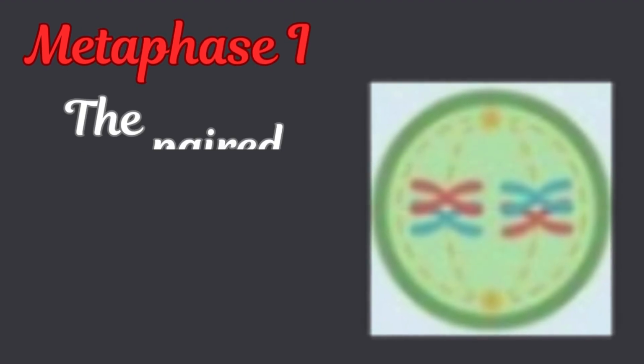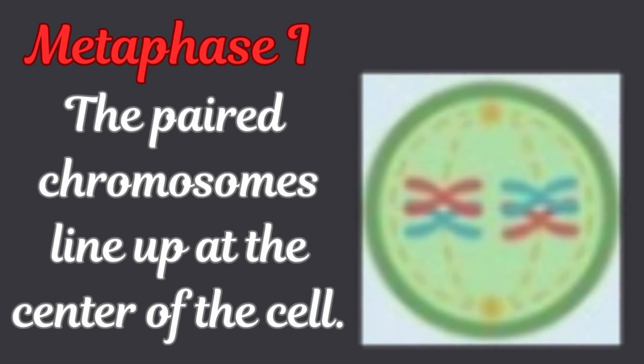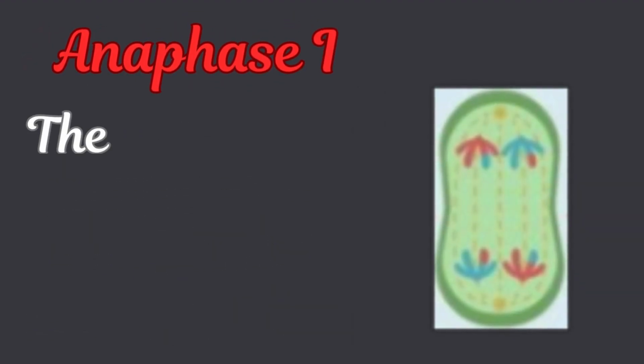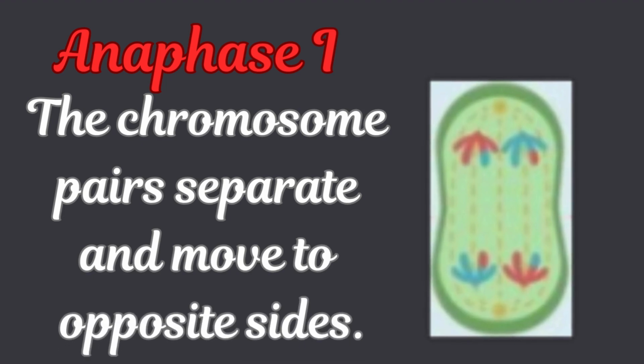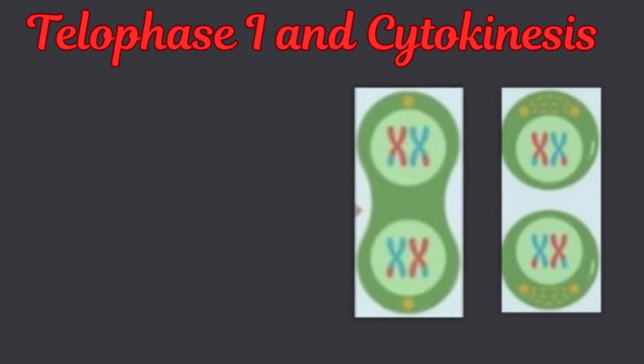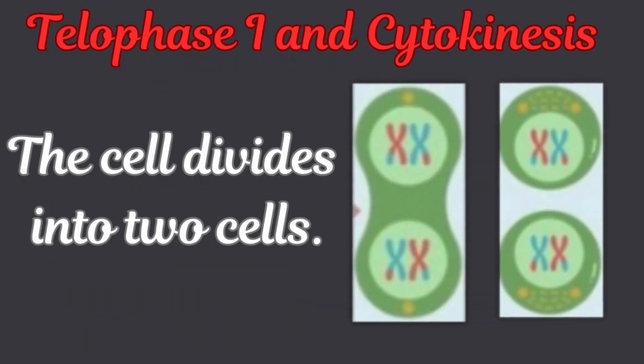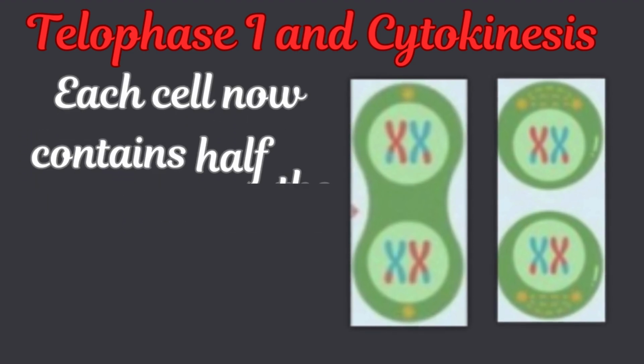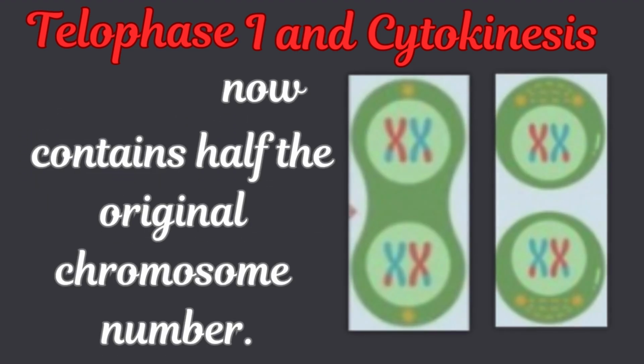Metaphase 1. The paired chromosomes line up at the center of the cell. Anaphase 1. The chromosome pairs separate and move to opposite sides. Telophase 1 and cytokinesis. The cell divides into two cells. Each cell now contains half the original chromosome number.